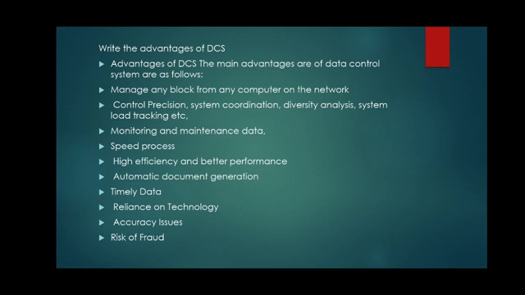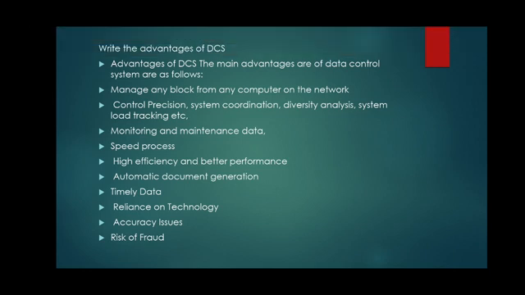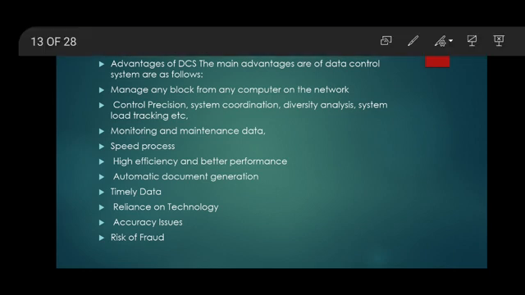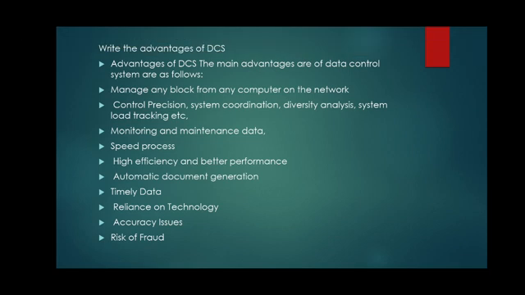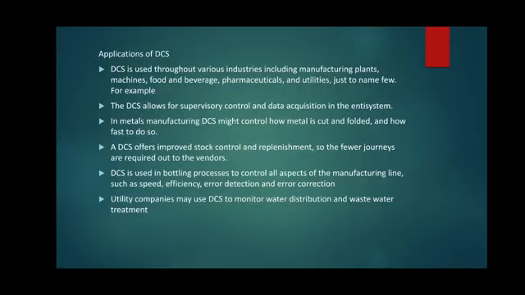Then accuracy is achieved and the risk of fraud is not there. So this is all regarding the advantages of DCS system. Now we will discuss the next question, that is applications of DCS.